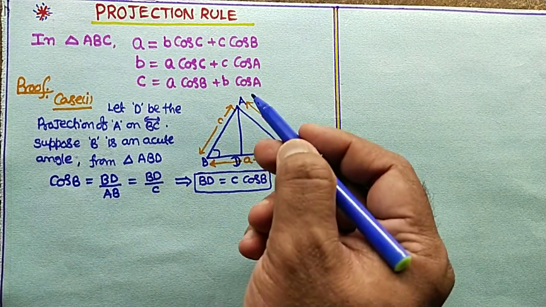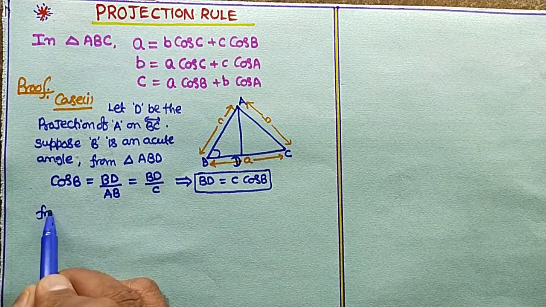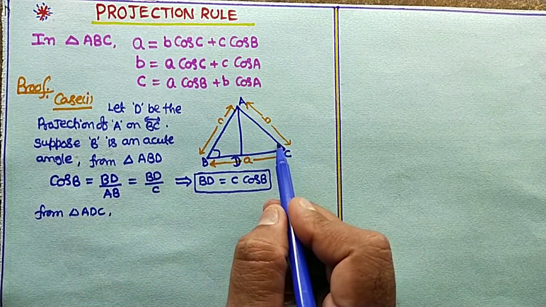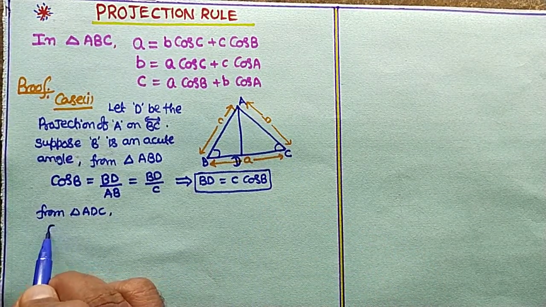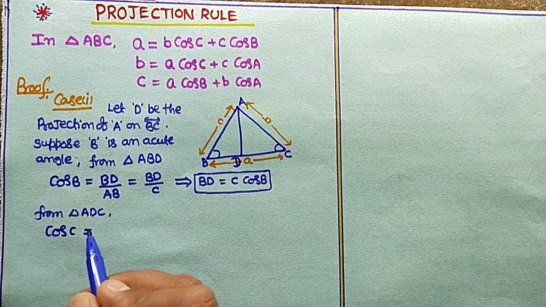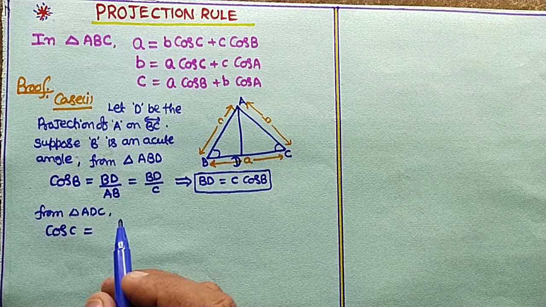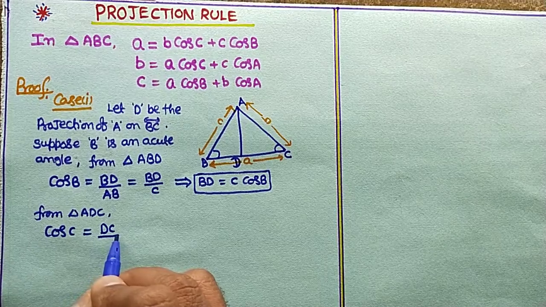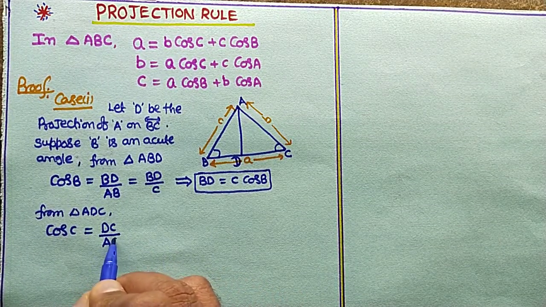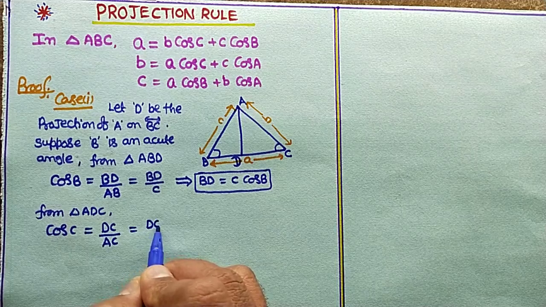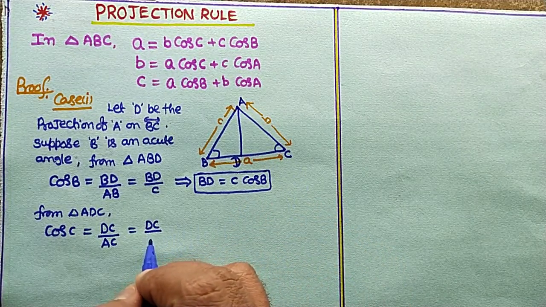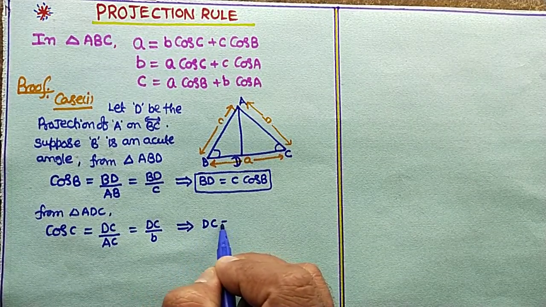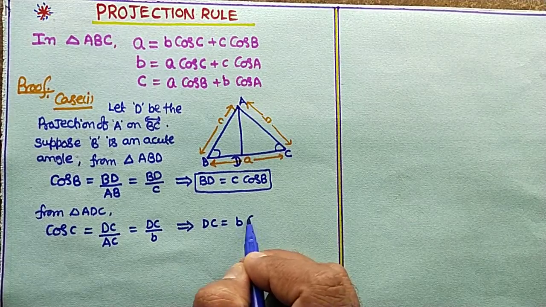Similarly, from triangle ADC, you can calculate the cos C angle. Cos C is equal to the adjacent side, that means DC, divided by AC, which is small b. Cross multiply and write the value of DC: DC equals small b into cos C.